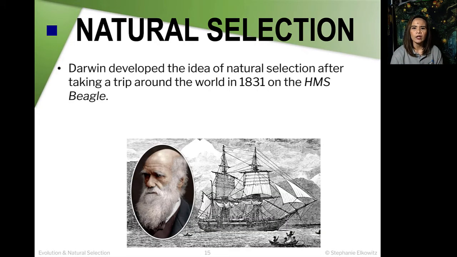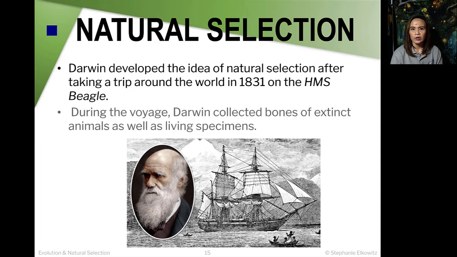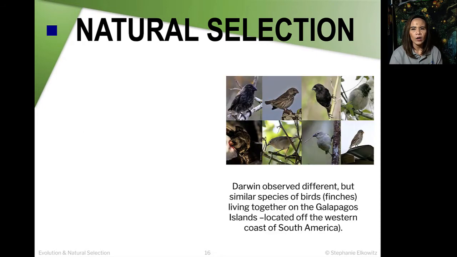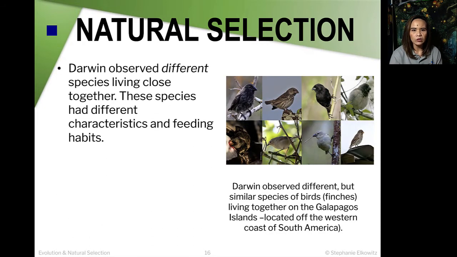Darwin developed the idea of natural selection after taking a trip around the world in 1831 on the HMS Beagle. During his voyage, Darwin collected some bones of extinct animals as well as living specimens. One interesting thing that he observed is these species right here, different species living close together. These species had different characteristics and feeding habits.